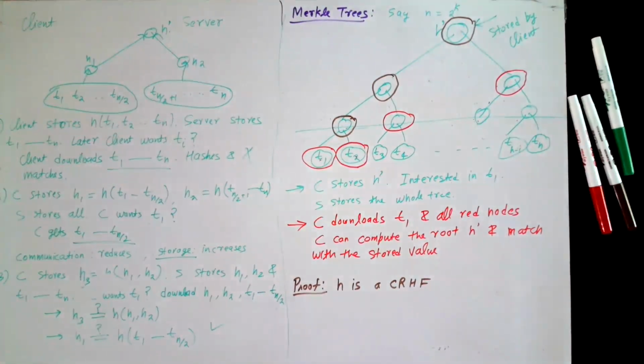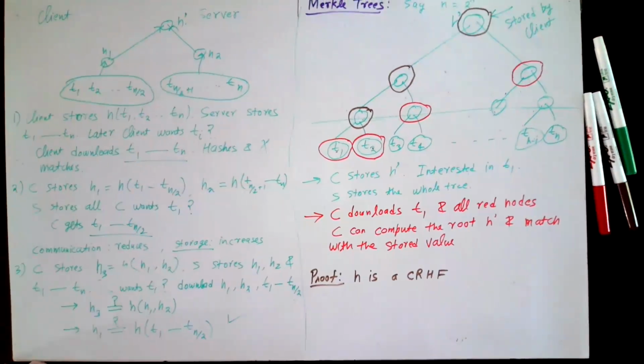Sir, I have a small question. When we discuss CRHF families, we always said that the person who is hashing first samples an H and then uses it, and this sampling is the property that gives us the guarantee that no collisions will happen, or the adversary won't have a hard-coded collision. But in this case, can't the client sample a different hash function than the first one it used? Or in blockchain, if there are 30 people, can't they sample different parts of the CRHF family? And if they are sampling the same thing, then the adversary can always find a collision in them.